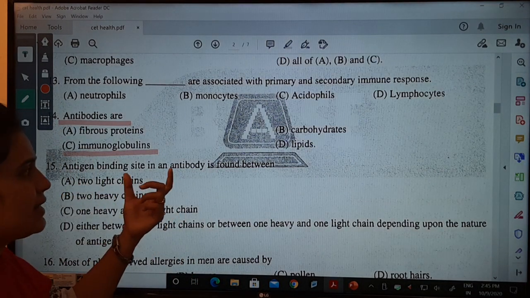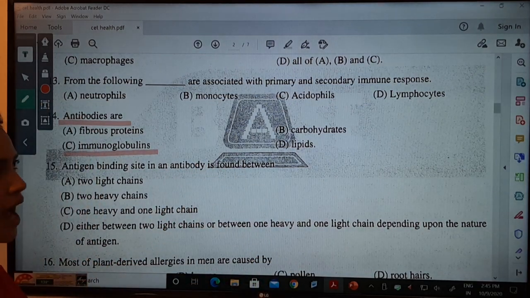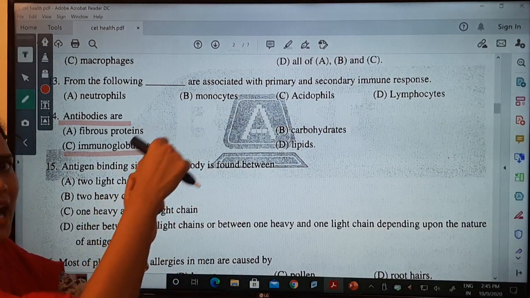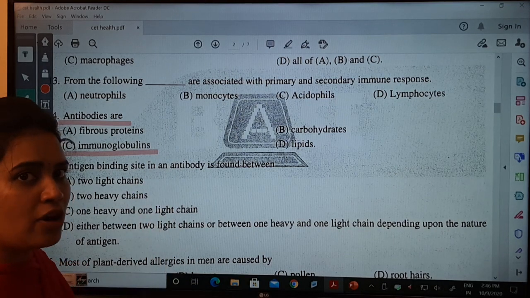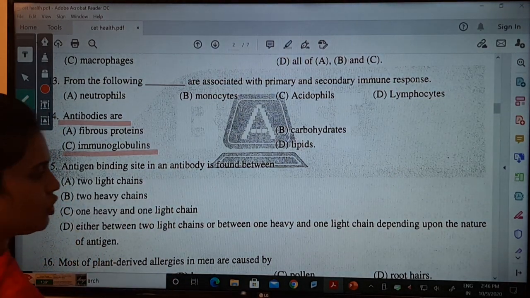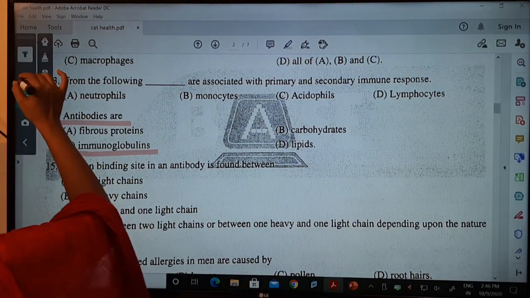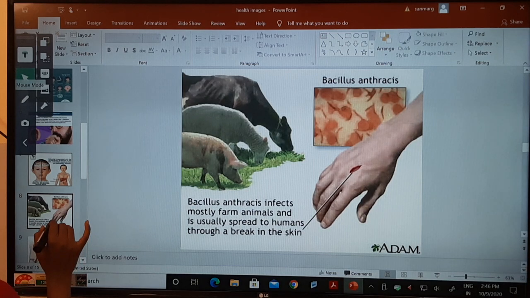The antigen binding site in an antibody is found between what? You people have seen that the antibody goes and binds to the antigen. Where exactly does the antigen bind to the antibody?